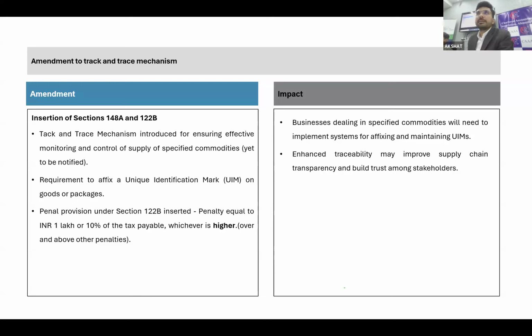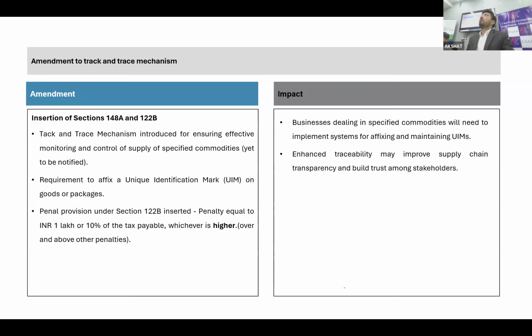What we have heard is that as of now it is applicable to pan masala, tambaku, etc. But I believe that it may be applicable to metal and iron, that sort of commodities also, the commodities which are under the radar of the government, and they might come out with such a scheme for such goods.